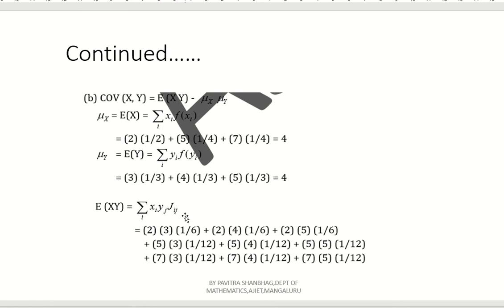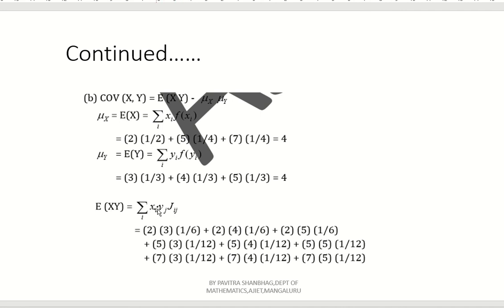Understood? Once again I will explain. See, this is very important. xi, yj, jij. Just keep i fixed, vary j, and then apply the same thing here. That's it. x1, y1, j11, x1, y2, j12, x1, y3, j13.